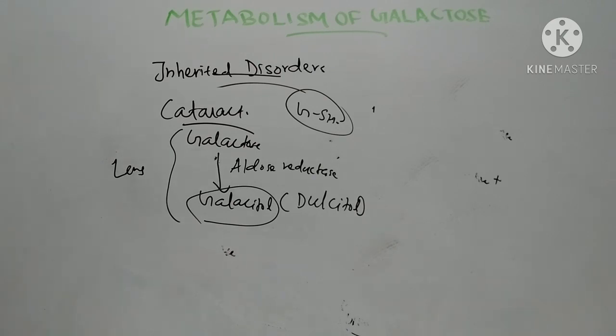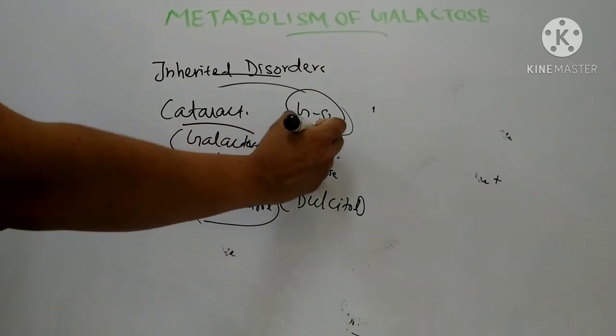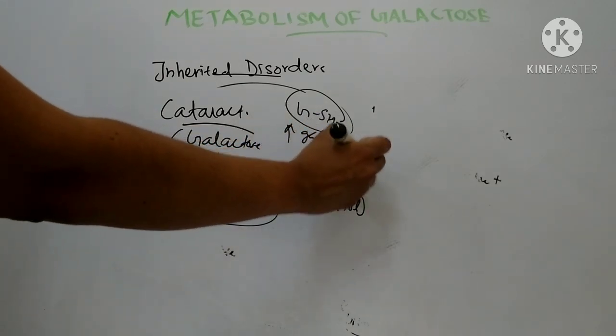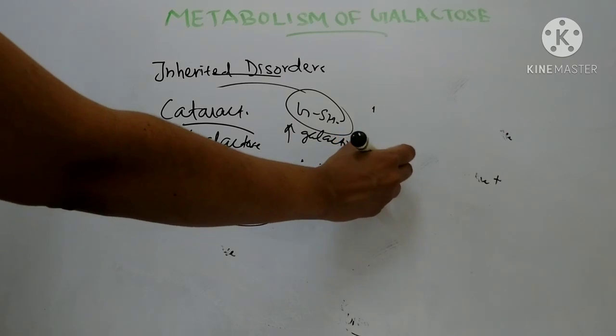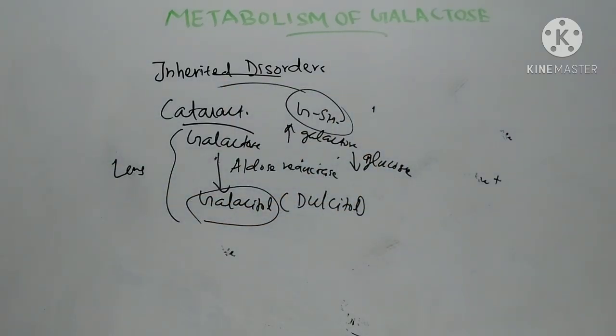Then biochemical findings include increased galactose and consequently decreased glucose, then decreased inorganic phosphate due to utilization of phosphate for galactose 1-phosphate.